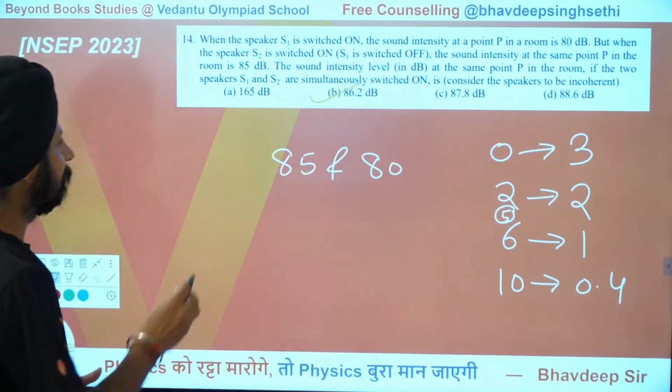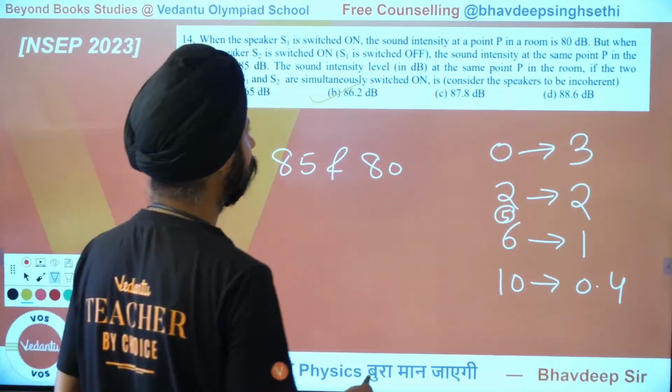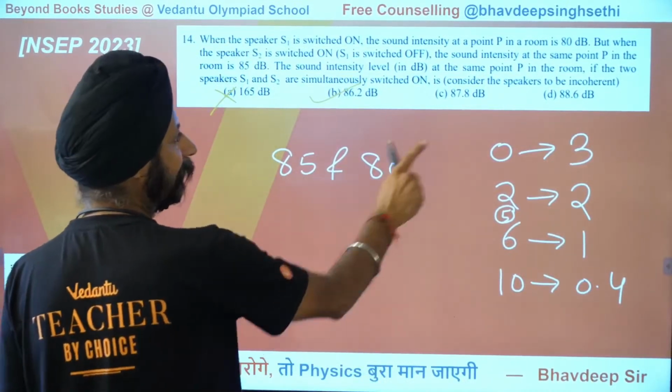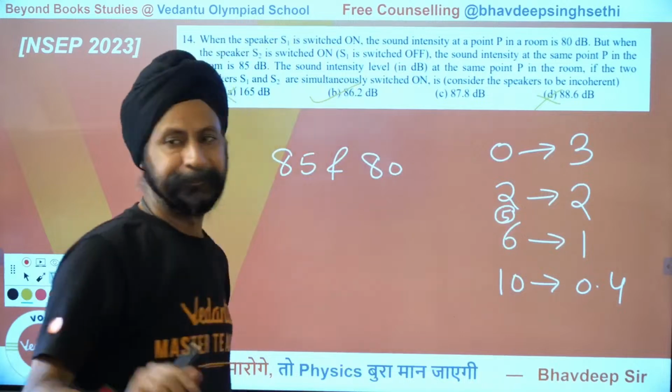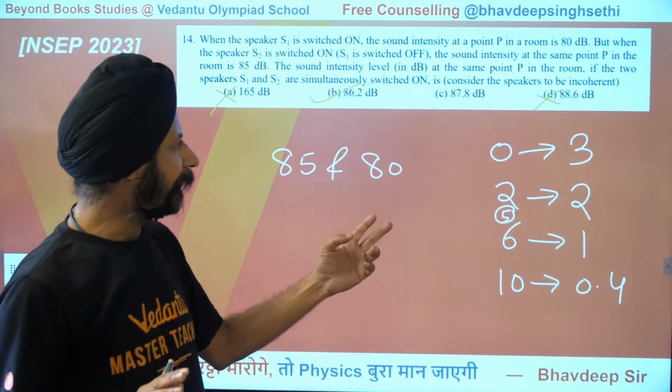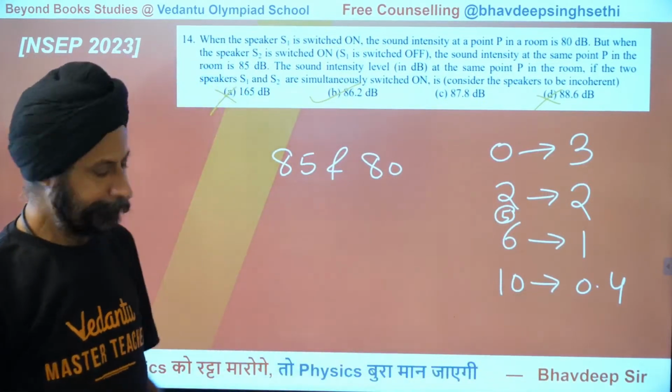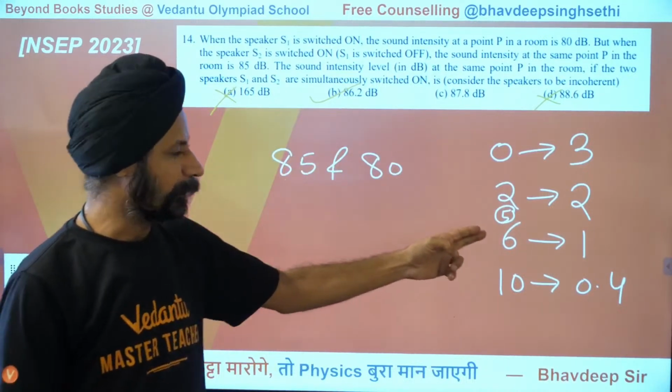So think about it. This is impossible. Scenario is not possible. So 85, 88 is impossible. If you had 85 and 85, it would have been 88, right? Now, out of these two options, this matches because of this number.